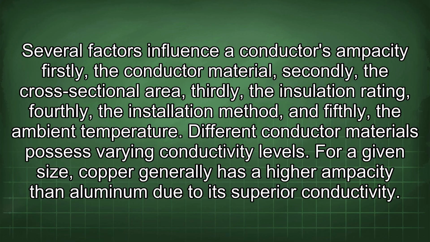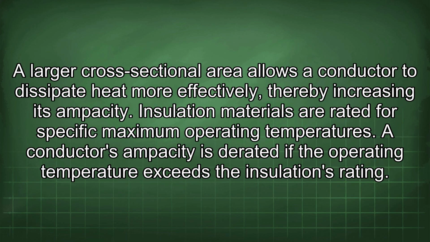Different conductor materials possess varying conductivity levels. For a given size, copper generally has a higher ampacity than aluminum due to its superior conductivity. A larger cross-sectional area allows a conductor to dissipate heat more effectively, thereby increasing its ampacity. Insulation materials are rated for specific maximum operating temperatures. A conductor's ampacity is derated if the operating temperature exceeds the insulation's rating.